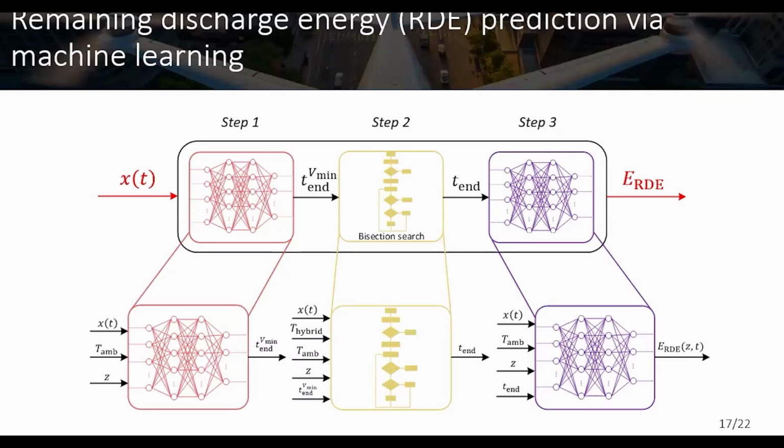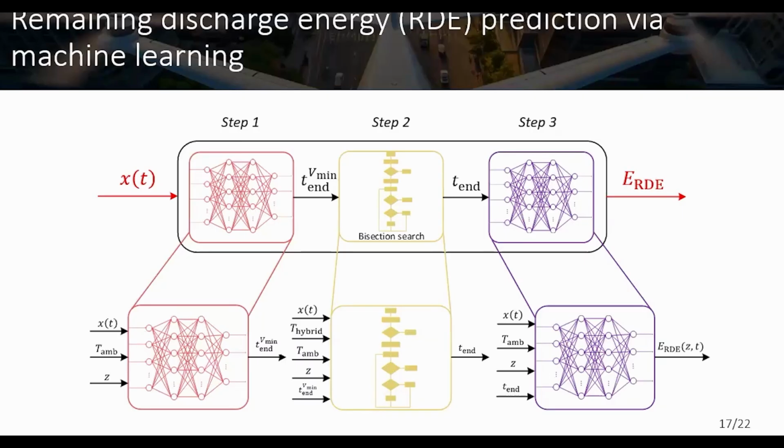But the temperature behavior of the battery, especially at high operating current, is pretty complicated. We cannot prove that a neural network can directly learn such a mapping. So we use a bisection search to correct our prediction of the remaining discharging time. And then this TM takes into account both the cutoff voltage and the temperature limit.